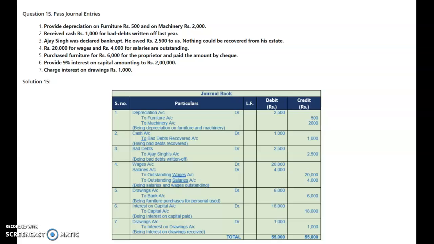I hope you will practice more and more questions from the exercise in order to grasp and understand your knowledge in this subject. Again, I share with you that before doing the numericals, please go through the illustrations, because illustrations will guide you to know how these entries are recorded.